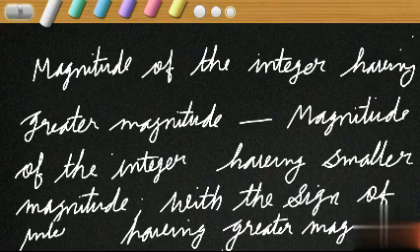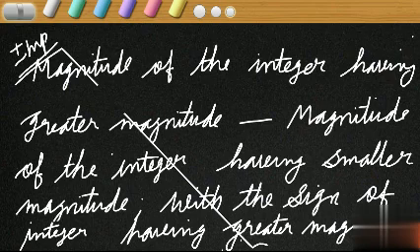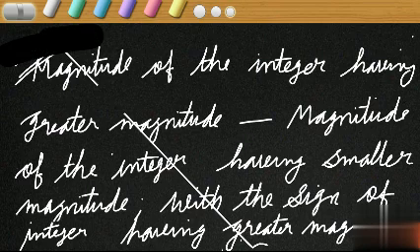What is the meaning of this rule? Any idea? Sorry, please drop this. Don't draw this line. Okay, it happens so. The magnitude of the integer having greater magnitude minus magnitude of the integer having smaller magnitude with the sign of the integer having greater magnitude. This is the rule. Very, very important. You should be thorough with this. Learn it by heart. Otherwise, no way to do the problems. Very, very important rule. Let me explain once.